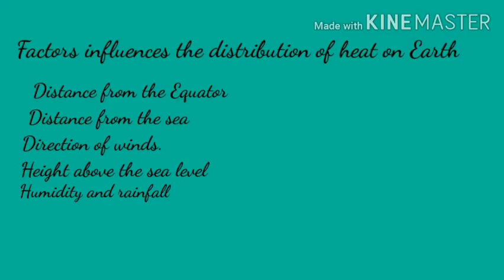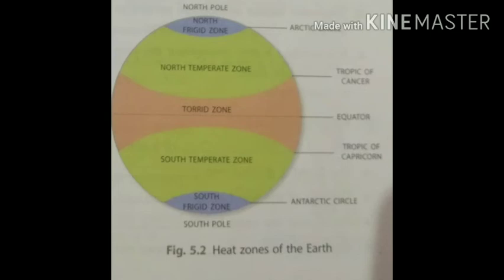Factors that influence the distribution of heat on earth are distance from the equator, distance from the sea, direction of winds, height above sea level, humidity and rainfall. Look at this figure 5.2.